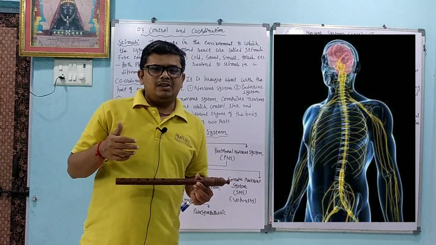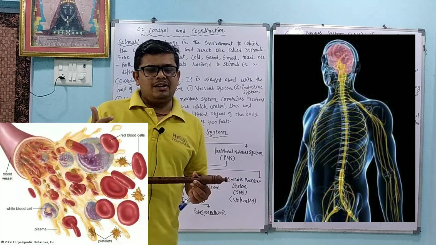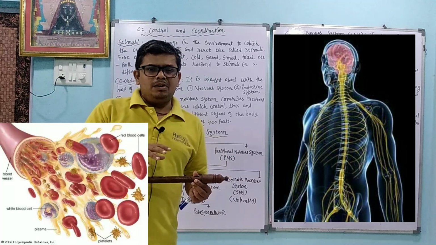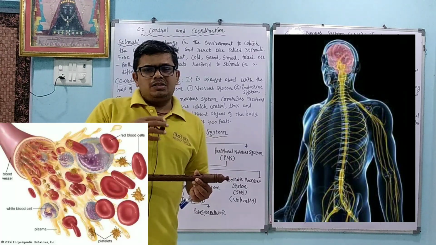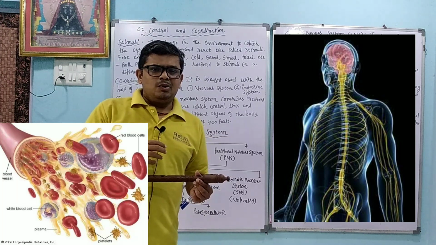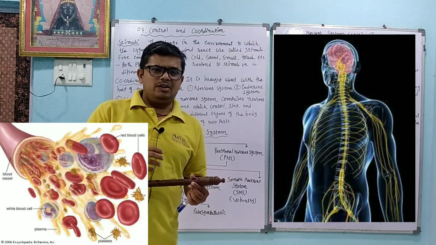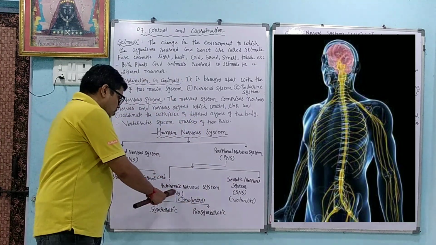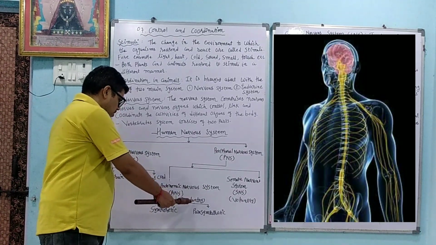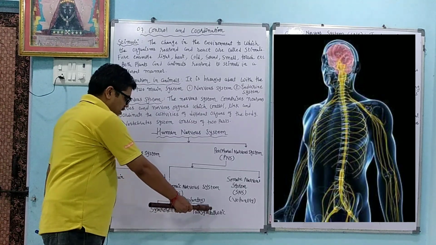But involuntary actions are the actions that we are not governing, that take place automatically, like the kidney filtering the blood, the heart pumping the blood, and oxygen and carbon dioxide being exchanged in the alveoli of the lungs. So those actions which are not in our control, but still take place, are called involuntary actions. The autonomic nervous system, ANS, includes involuntary actions. It is divided into two parts, sympathetic and parasympathetic.